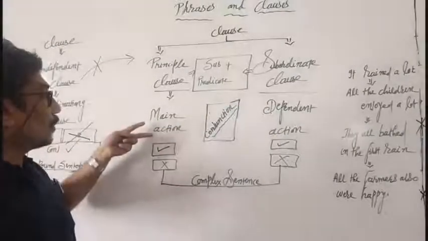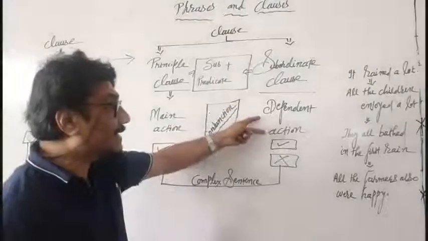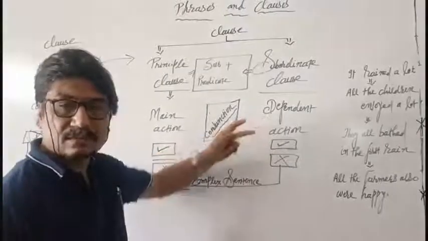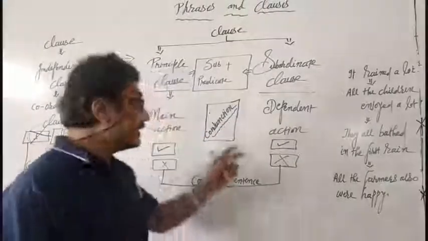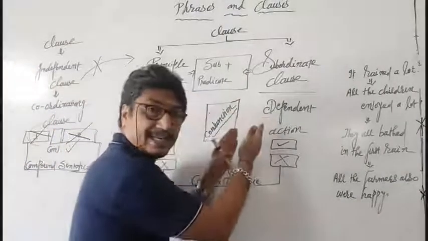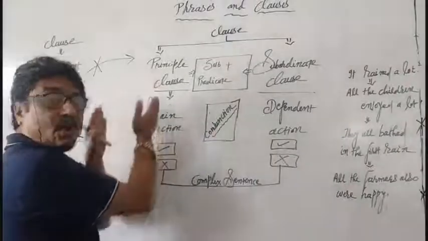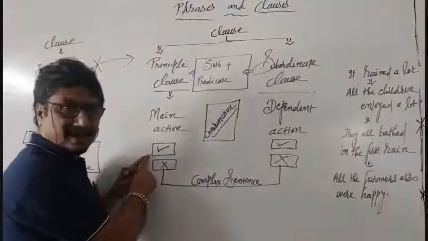Principal clause is also known as main clause. Subordinate clause is also known as dependent clause. Here this is known as independent clause, this is known as dependent clause, because this clause is fully dependent on the main action. Suppose that this main action is there, it's okay.